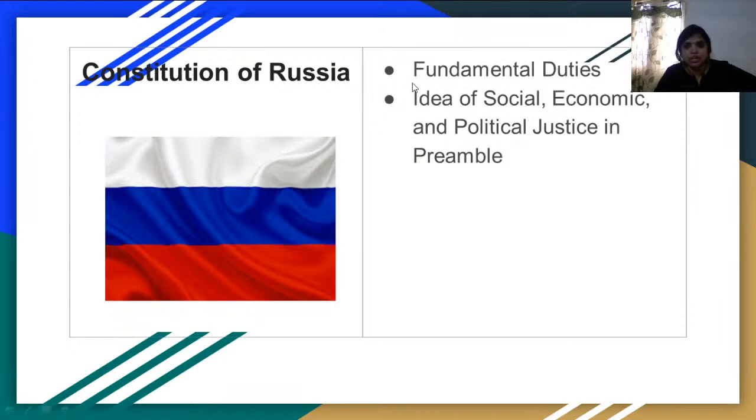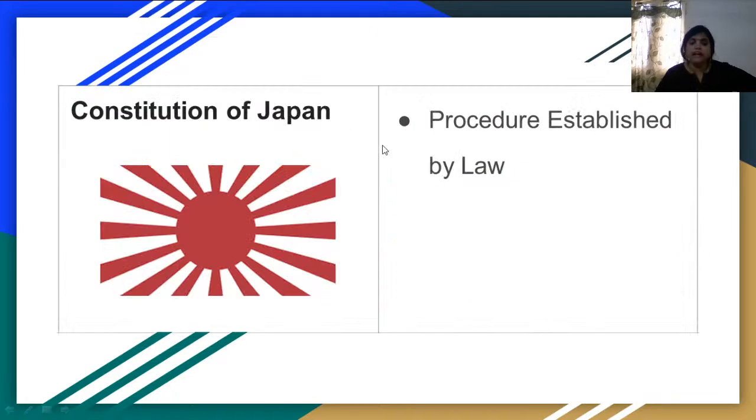From Russia, the fundamental duties and the idea of social, economic, and political justice in the preamble are also taken. Very, very important, which we will discuss in the preamble. And from the Constitution of Japan, we have taken the procedure established by law. Very beautifully mentioned and highlighted also.